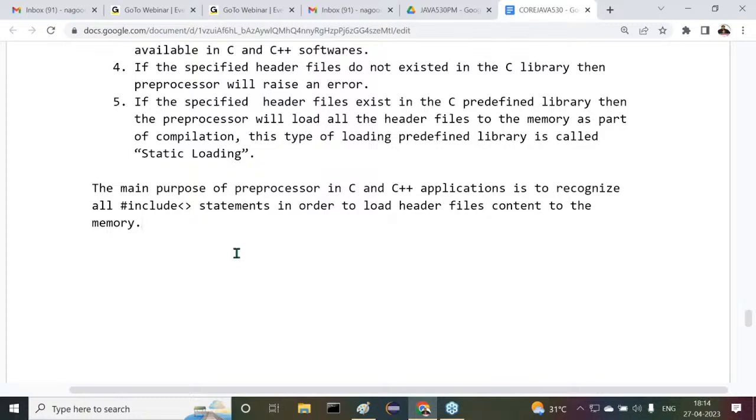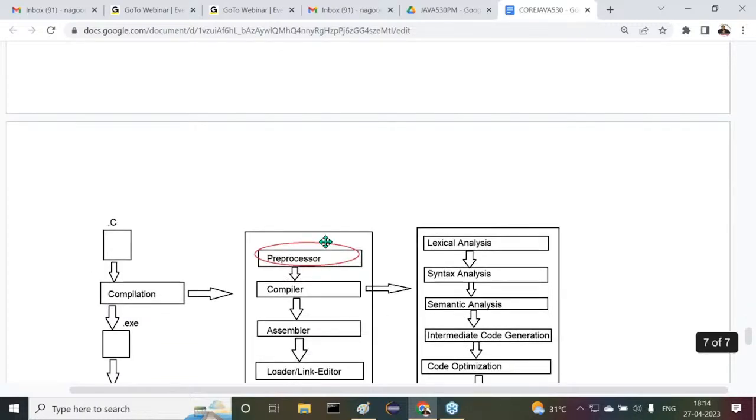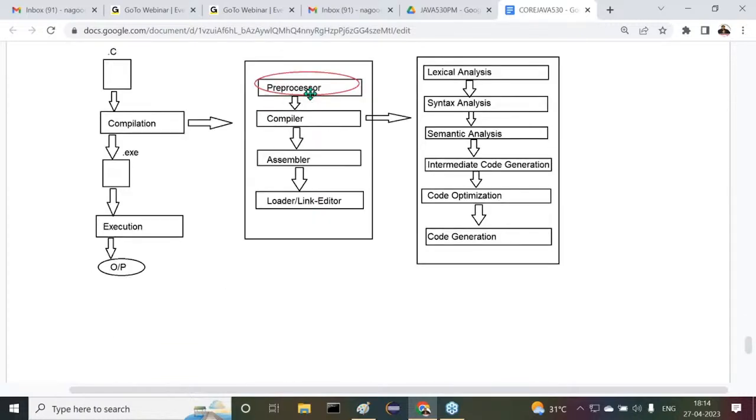This is exactly the purpose of the preprocessor in C and C++. And the corresponding diagram also we provided here.